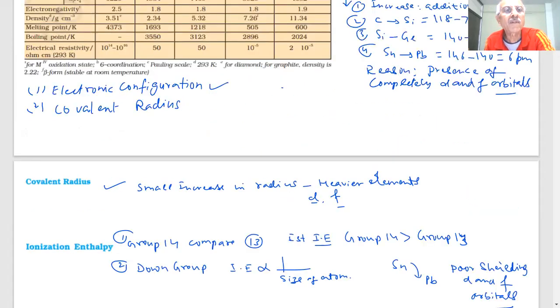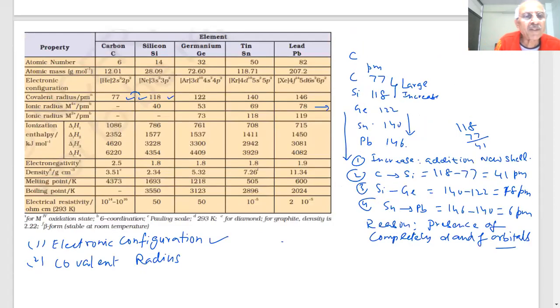Let me show the values. This is my first ionization enthalpy. What are the units? Kilojoules per mole. 1086 kilojoules per mole. This is a large variation because the size also varies a lot. And then small. Then see, these values are not that different. And here you see it is a little more, due to the intervening d and f subshells.